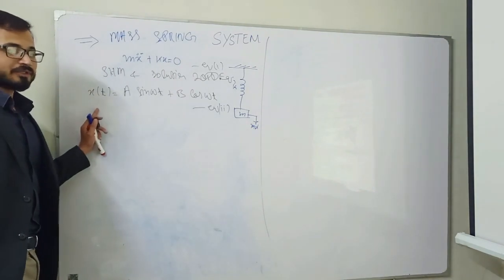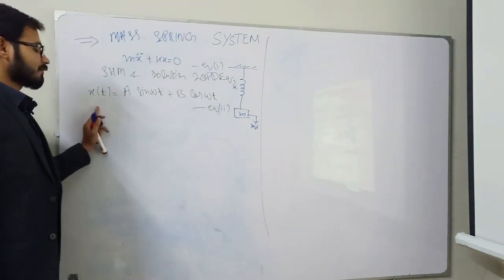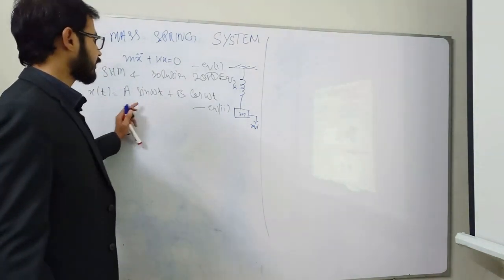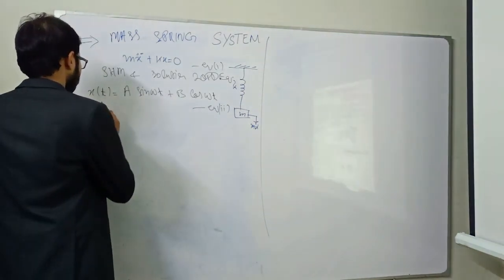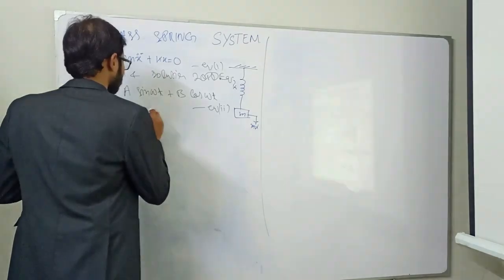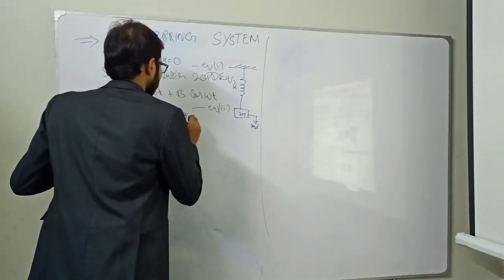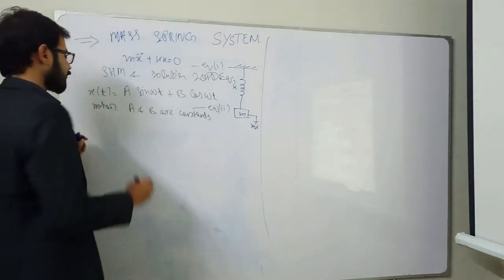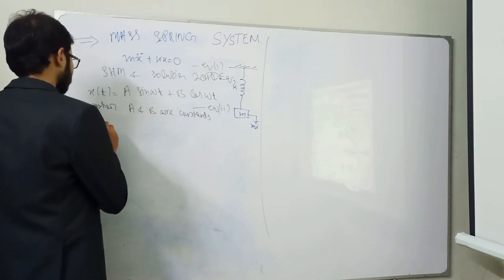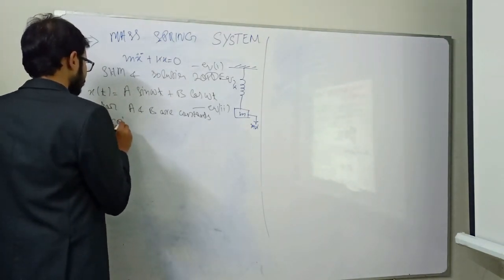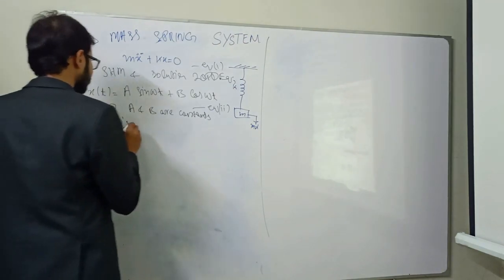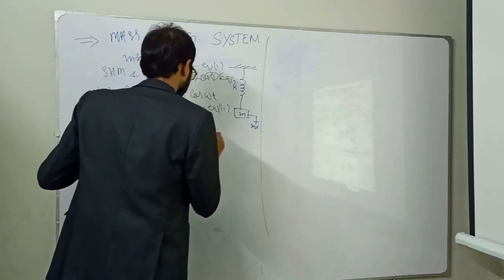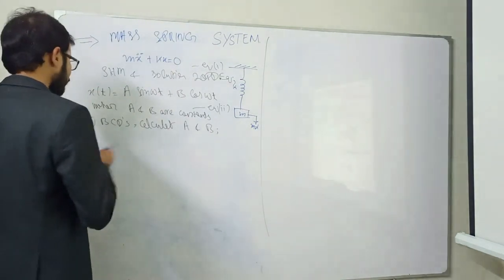This is the most general equation for the solution of the equation of motion for second order differential equations. x of t is equal to a sin omega t plus b cos omega t, where a and b are constants, and we can determine the value of these constants with the help of initial conditions or boundary conditions. Using boundary conditions we calculate a and b. So what are the boundary conditions? We have two boundary conditions.